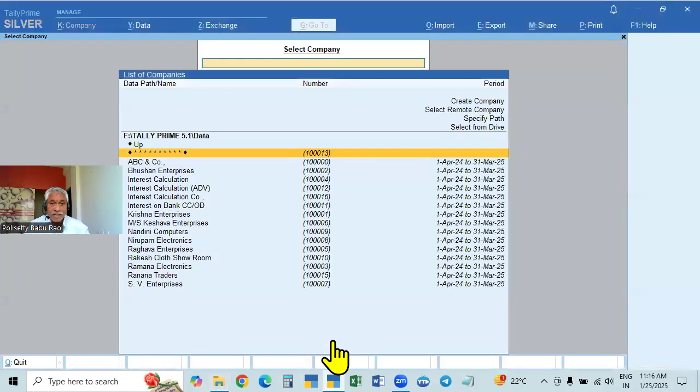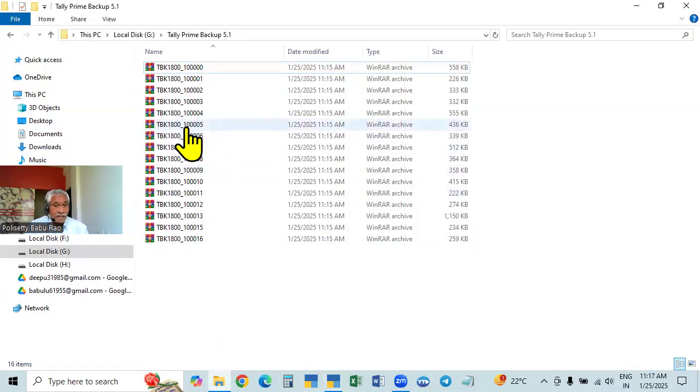You have a number for every company. But one thing you remember here: in the Tally select company page, the numbers are not in serial order, because the names are displayed in alphabetical order. But here, names are not displayed, that is why the numbers will be displayed in sequence.